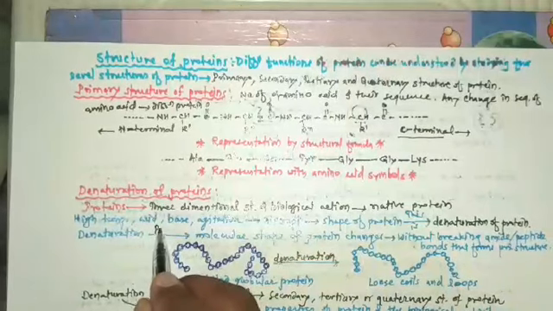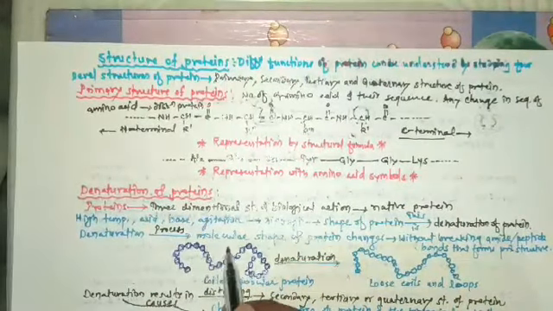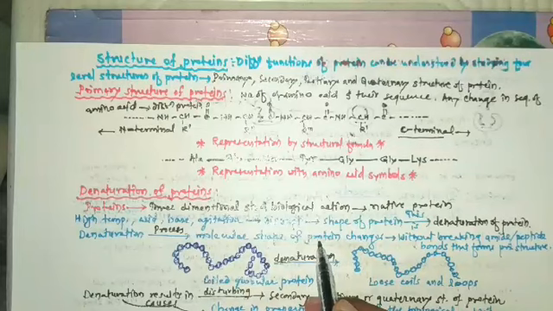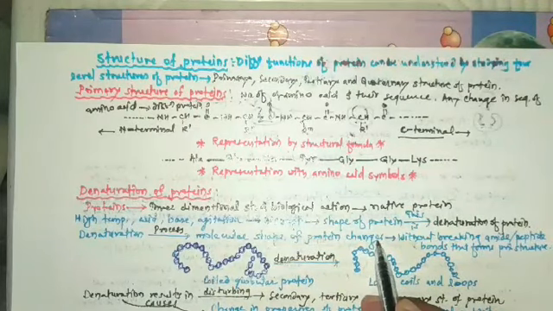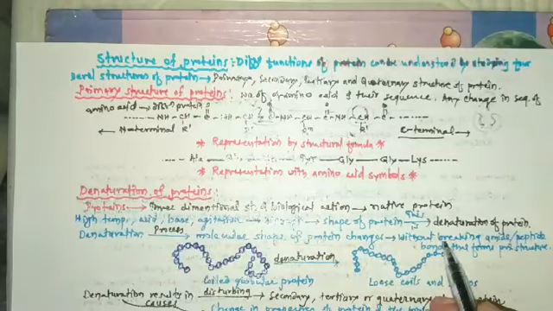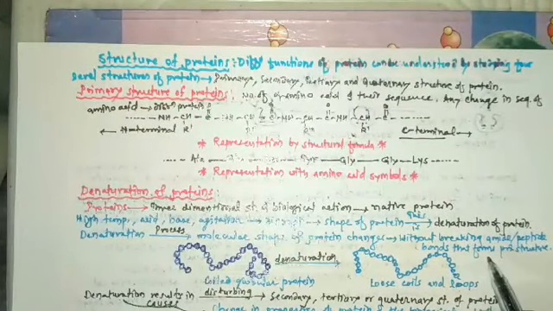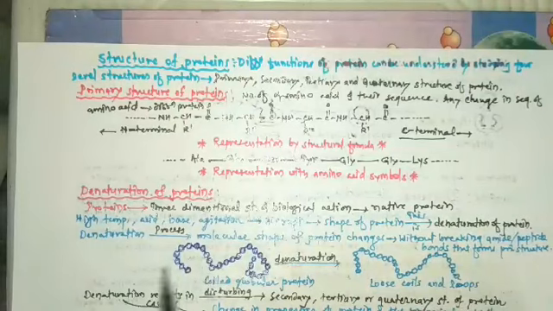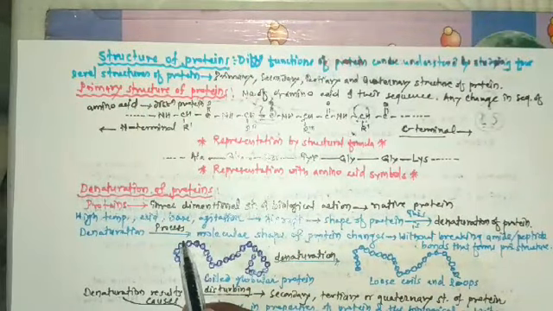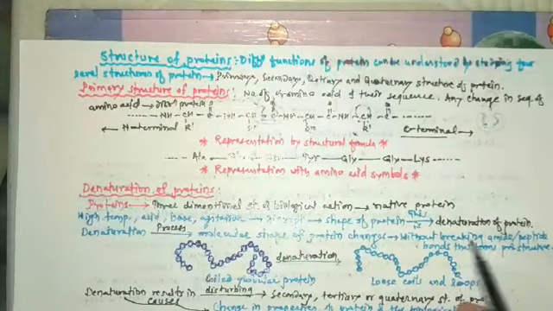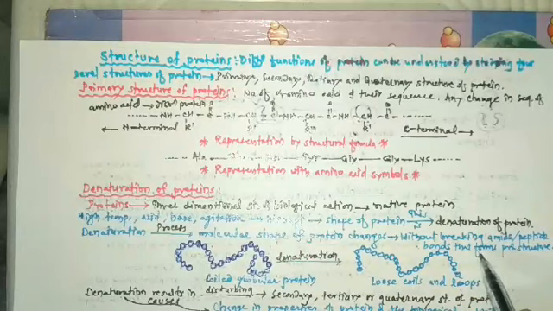Denaturation is a process in which the molecular shape of protein changes without breaking the amide or peptide bond that forms the primary structure.